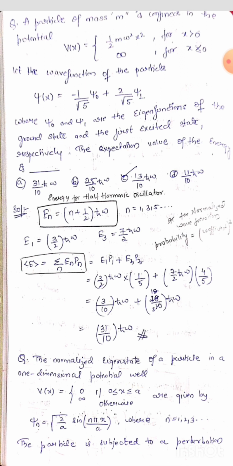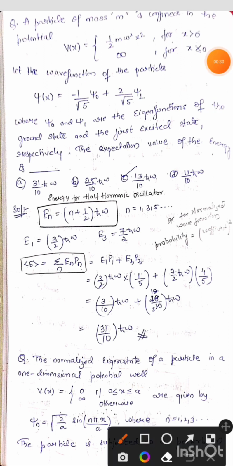Then the wave function for the given particle is psi of x equal to minus 1 by root 5 psi naught plus 2 by root 5 psi 1, where psi naught and psi 1 are the eigenfunctions of the ground state and the first excited state respectively. We have to find the expectation value of energy.